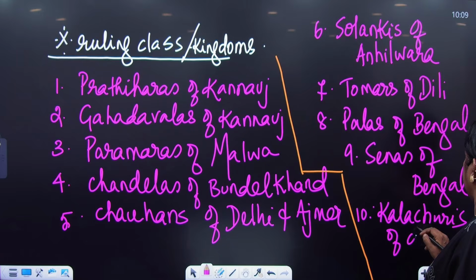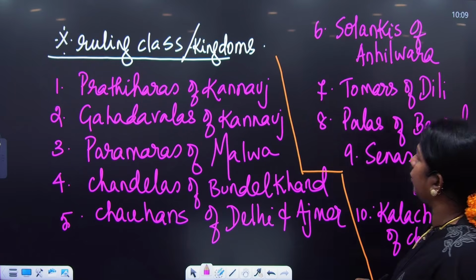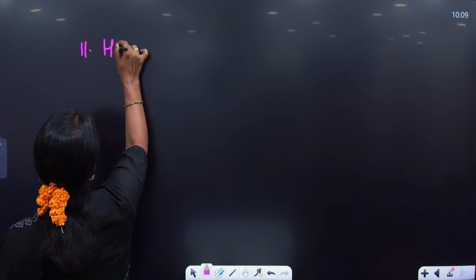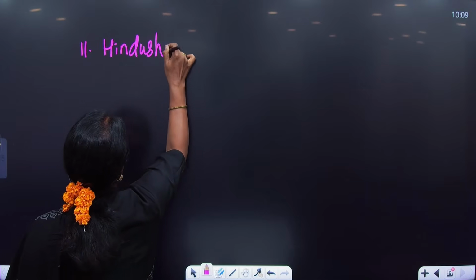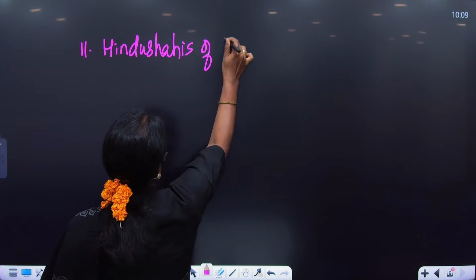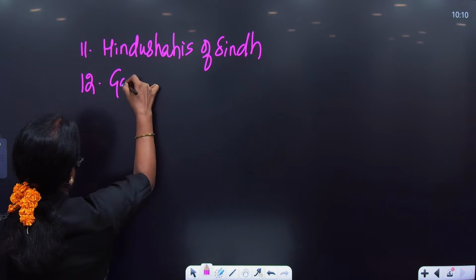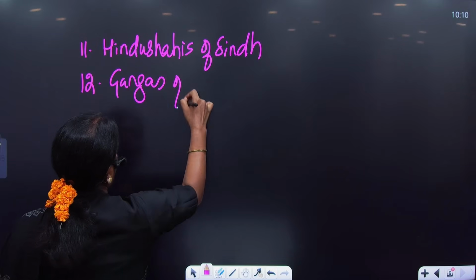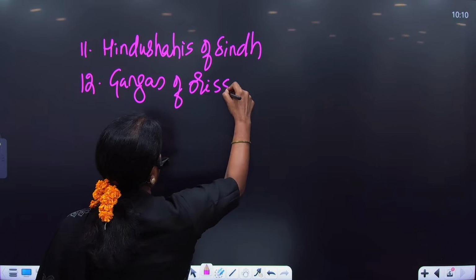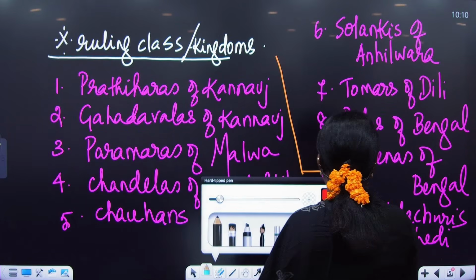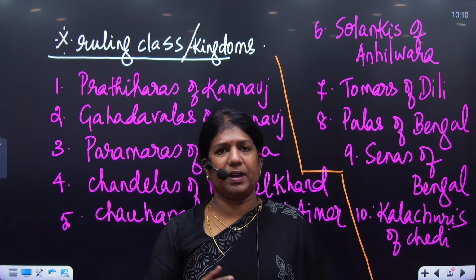You have to memorize them all. Let me tell you how to go about it. The eleventh one, the Hindu Shahis of Sindh. And the twelfth one, the Gangas of Orissa. So among the 36 clans, you need to remember only these 12 clans which are very prominent.